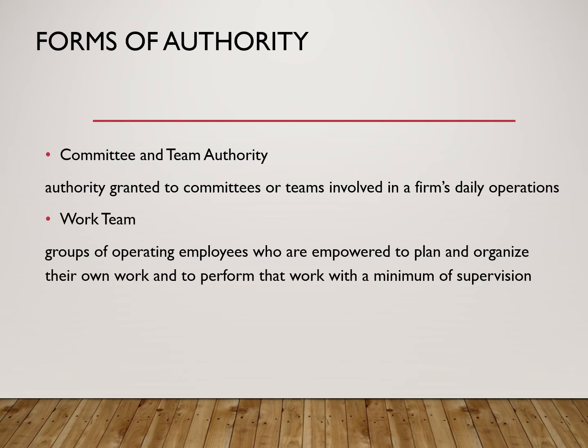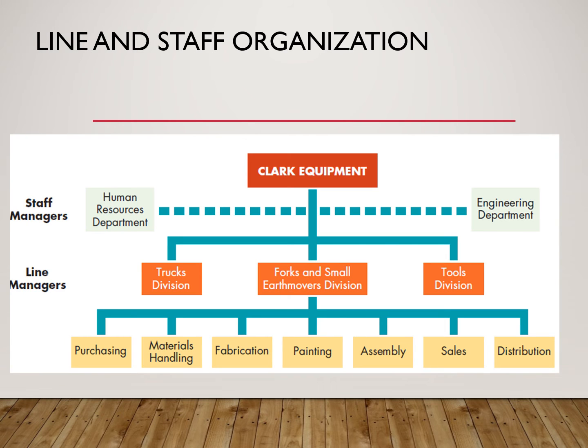Committee and team authority is an authority granted to committees or teams involved in a firm's daily operations. Work teams are groups of operating employees who are empowered to plan, organize, and perform their own work with minimum supervision. In the next couple of slides, we're going to show you some different types of structures through different examples. So the first one is going to be line and staff organization.